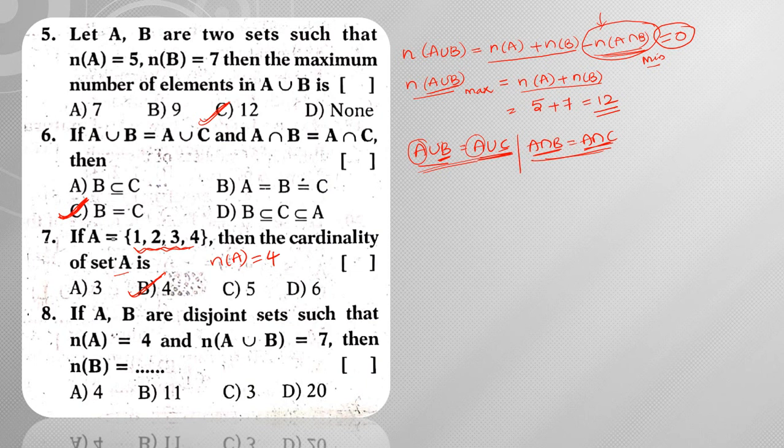If A, B are disjoint sets, disjoint means there is no intersection part, and n of A is equal to 4 and n of A union B is equal to 7, then what is the value of n of B? We already know when the sets are disjoint, n of A union B is equal to n of A plus n of B. Substituting the values, 7 is equal to 4 plus n of B. So n of B is equal to 7 minus 4, which is 3. Hence the answer is 3.